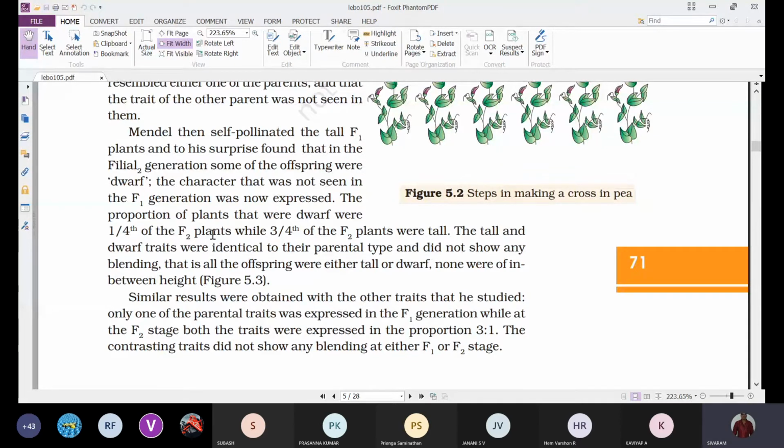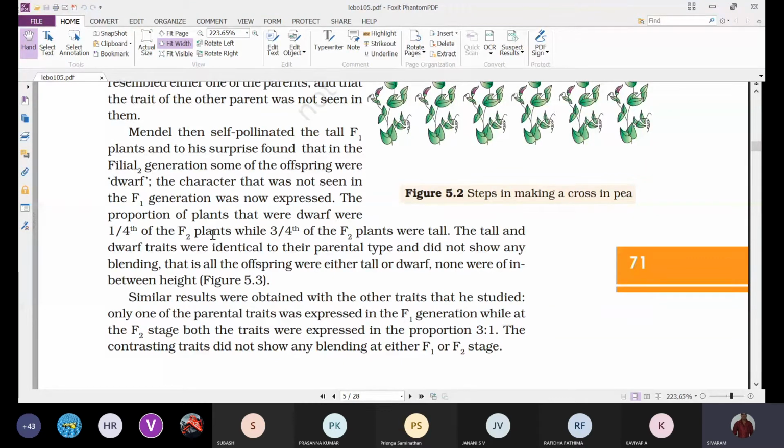We sow those 100 seeds, and 100 new plants are obtained. In those 100 new plants, 25 are dwarf and the remaining 75 are tall. That means out of the total plants obtained, 1/4 are showing dwarfness, and 3/4 of the F2 plants were tall.